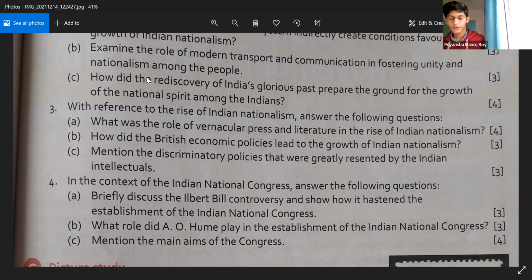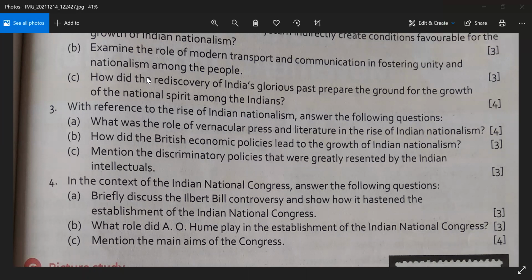Ma'am, the first point was that it spread modern ideas and national awareness among the Indians, and Indian leaders used the press to criticize British policies and expose the evils of foreign rule. They also encouraged and shared their ideas of democracy and responsible government with other Indians.